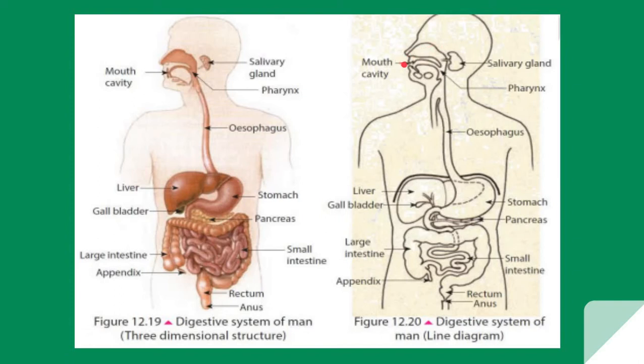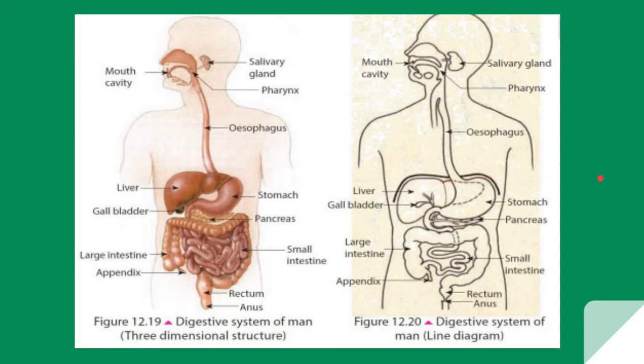Here it's the same. You get the buccal cavity or the mouth cavity, salivary glands, pharynx, the esophagus, the liver, the gallbladder, the stomach, the pancreas, the large intestine and the small intestine, the appendix, the rectum, and the anus. It's very important that we remember these parts, because they could ask you to label the parts of a human digestive system.